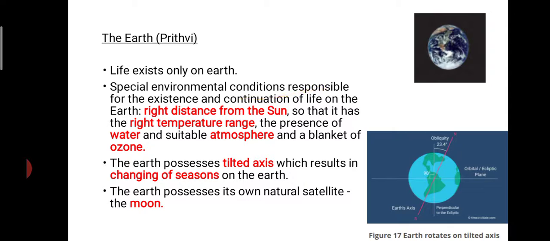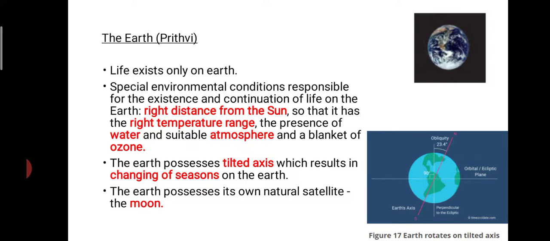The special environment which is responsible for the existence as well as continuation of life on Earth includes the right distance from the sun. Earth is at the correct distance from the sun, so the sufficient required amount of heat and light can reach the Earth. Secondly, the right temperature range is also present. The third one is the presence of water. The fourth one is the suitable atmosphere and a blanket of ozone.